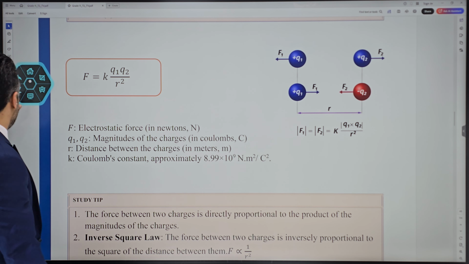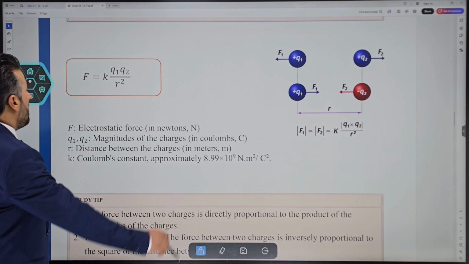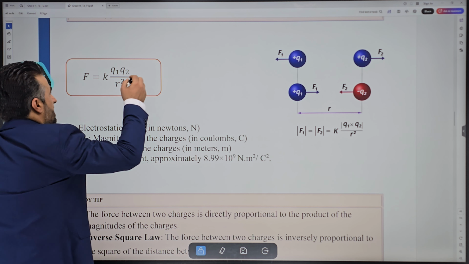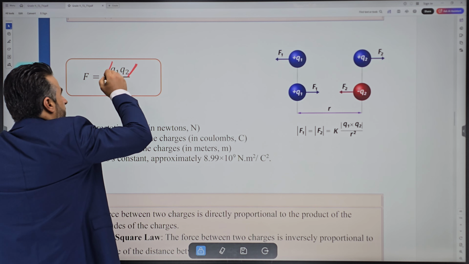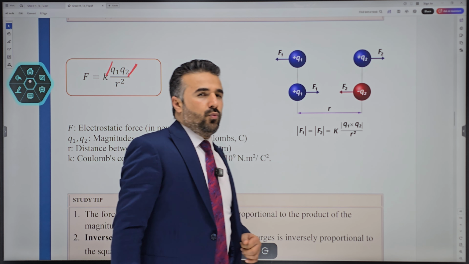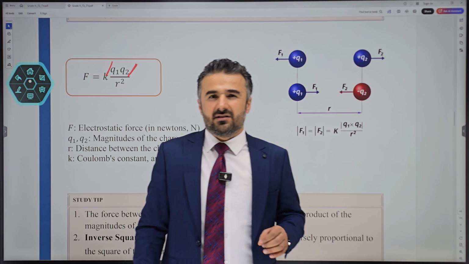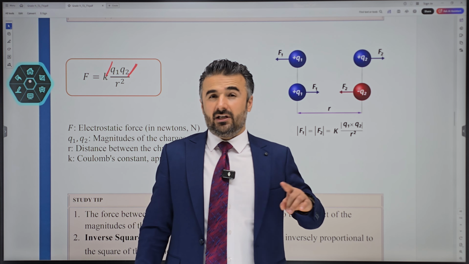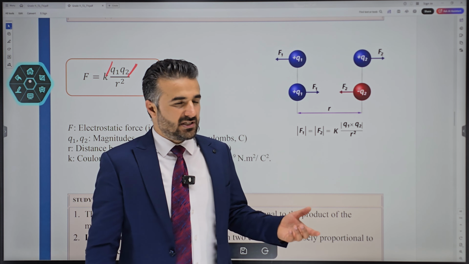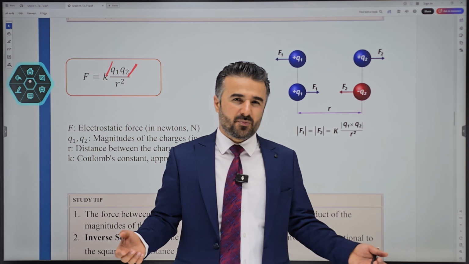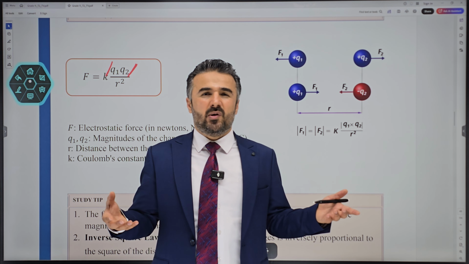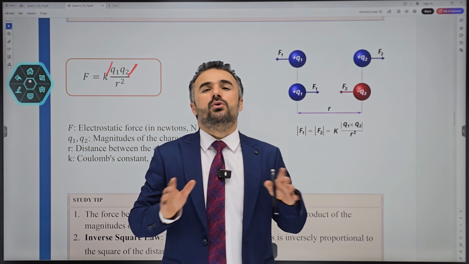There's one thing I need to tell you. When it comes to electrical force, once you write the charges here, we will always write their absolute value. We will never write positive or negative in the equation of electrical force. For example, we have an electron and a proton, right? We know that electrons are negative, protons are positive. So do we write the negative and positive into the equation? We don't do that.